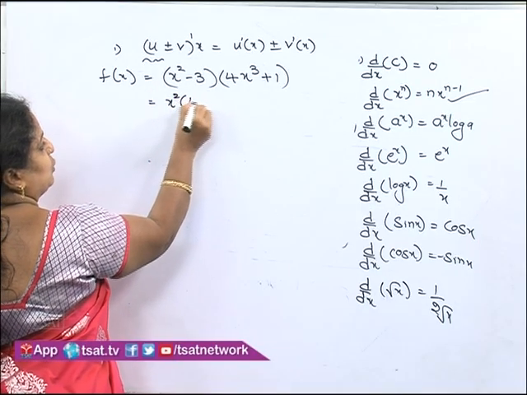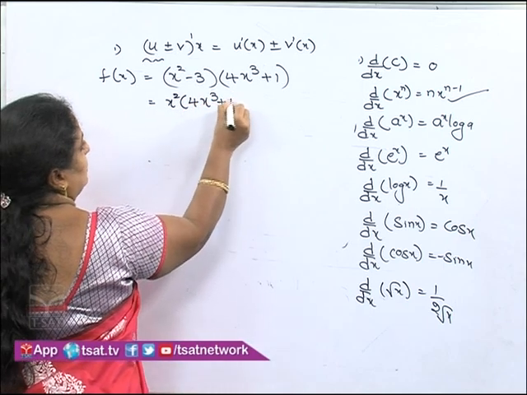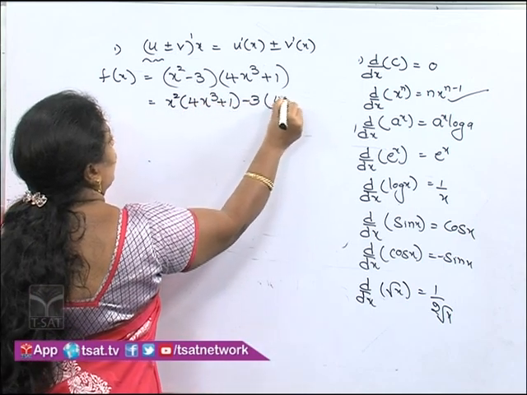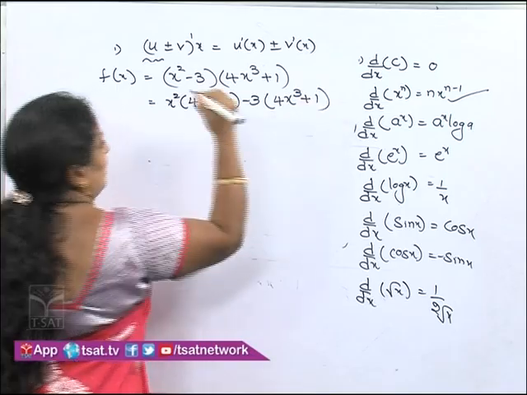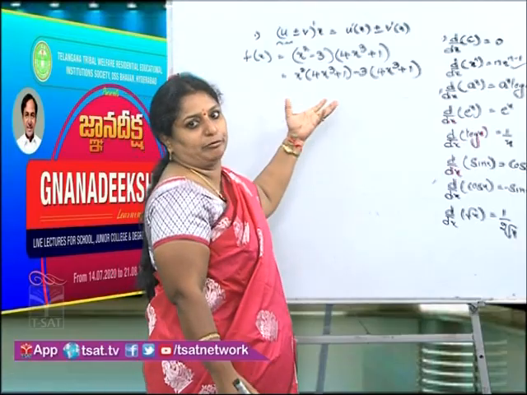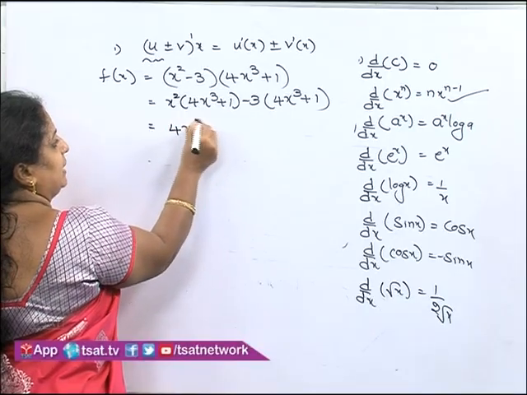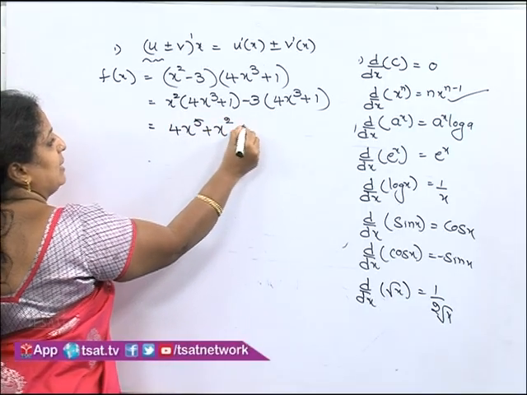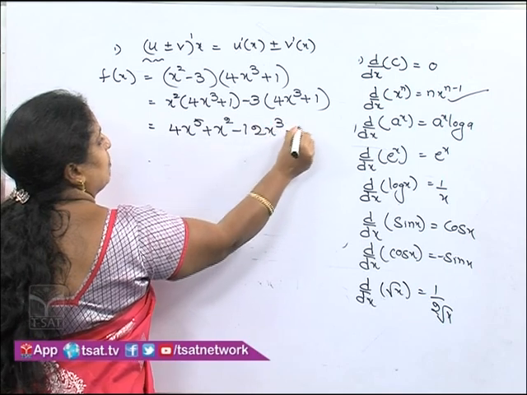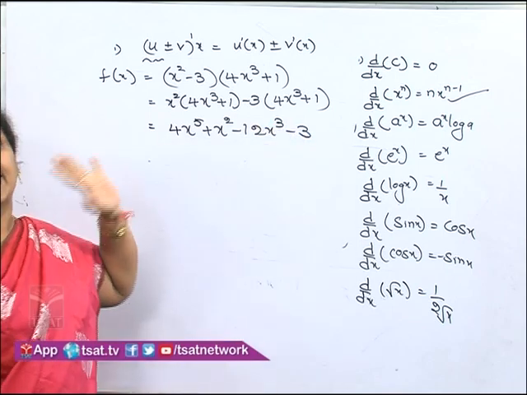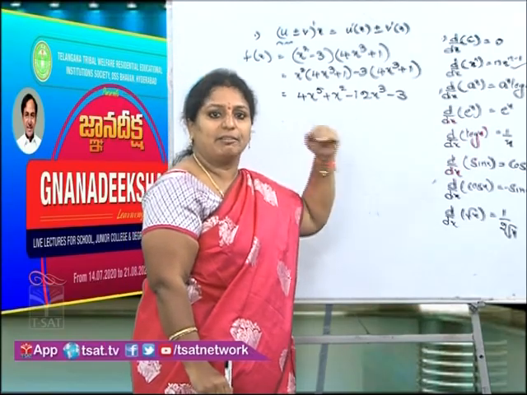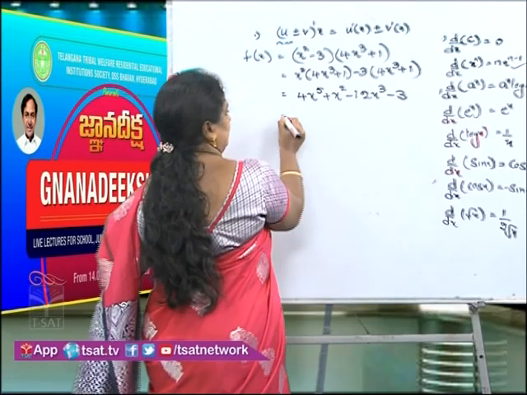x square into 4x cube plus 1 minus 3 into 4x cube plus 1. Everybody knows how to multiply the product of two terms, right? Now, 4x to the power of 5 plus x square minus 12x cube minus 3. Now I got a standard form. Now, directly we will find the derivative of each term.